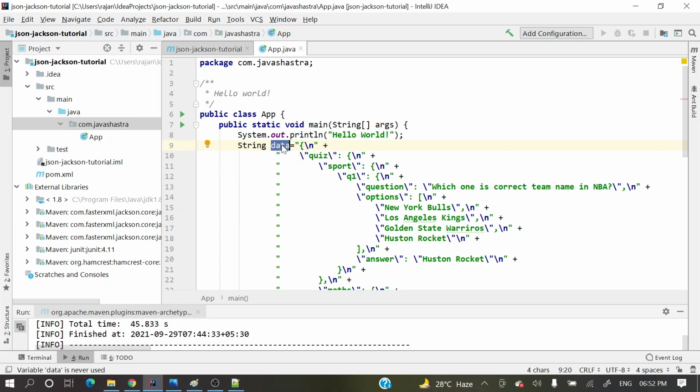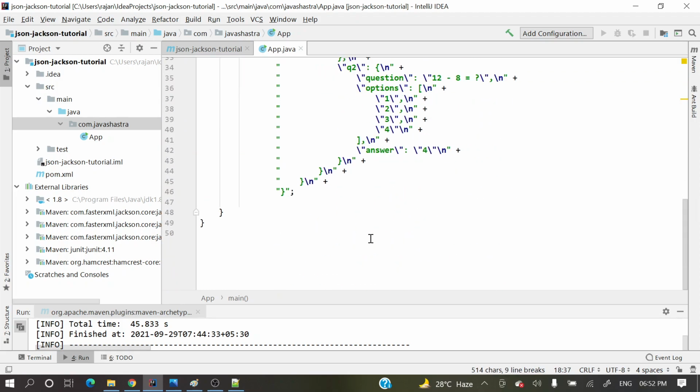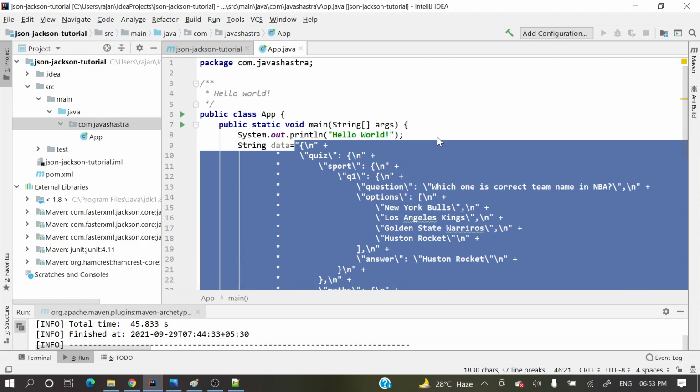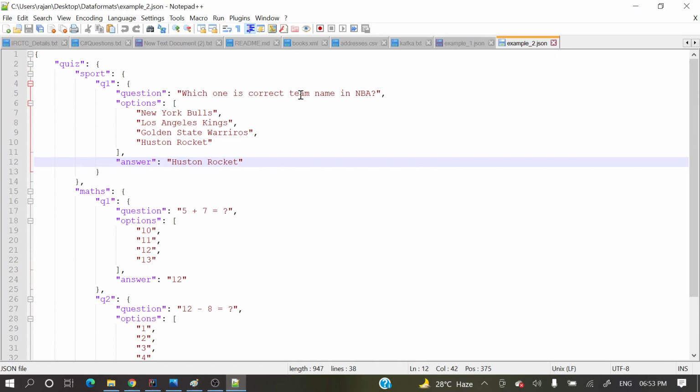Ideally if we call a web API and it's returning a JSON string, we'll get a string like this from that endpoint, and we'll map this string to our Java object. In upcoming videos we'll see this. So this is the introductory part. Hope you got what is JSON, what is the structure, and how to write it, and object and array. Two things are there, object and array. Those things I have already explained, right?